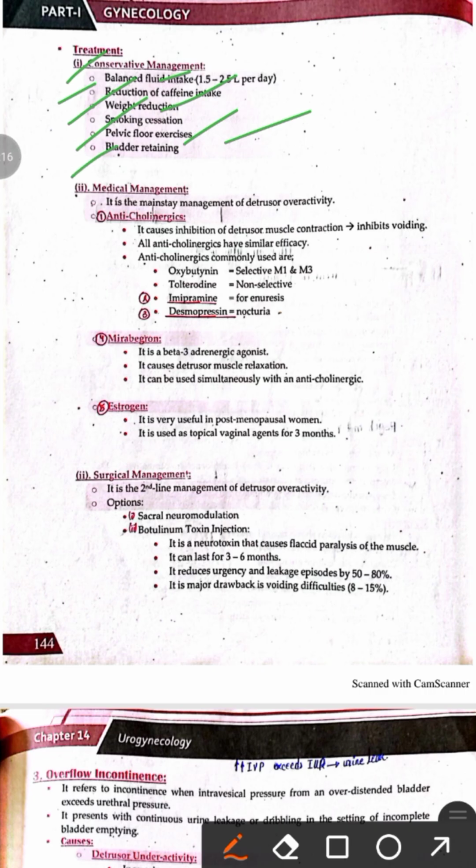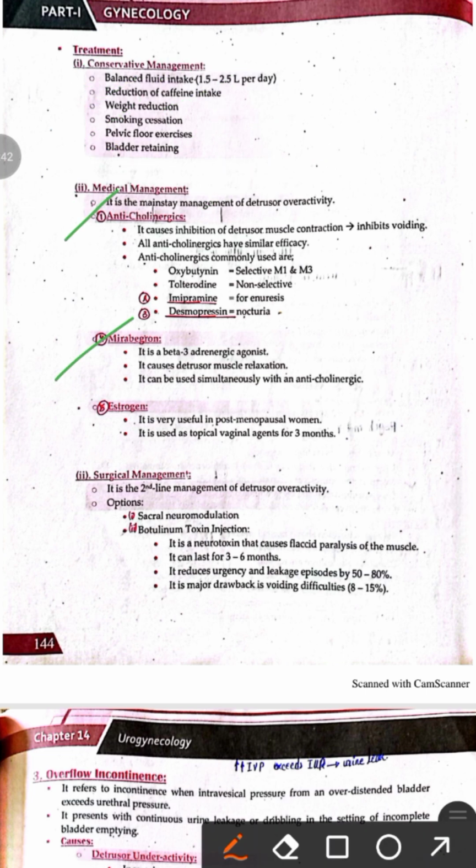And similarly, we also advise the patient bladder training, meaning to hold the urine and increase the time in between urination. Second one is the medical management. So medical management is the mainstay of treatment for urge incontinence, and the medical management options include advising the patient either anticholinergics or sympathomimetics.